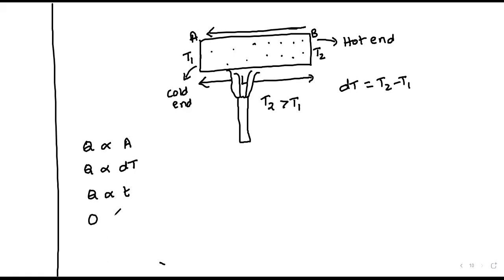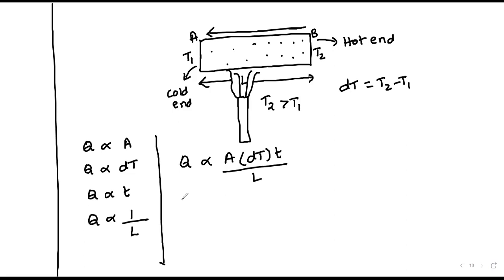Heat transmission is inversely proportional to length; as the length of the conductor increases, the heat transmission decreases. Upon combining all these results, we get Q is proportional to A times dT times t by L. In order to remove this proportionality, we introduce a constant called the coefficient of thermal conductivity.